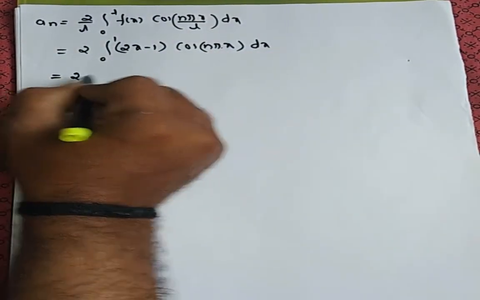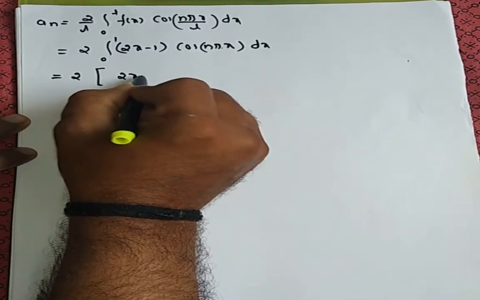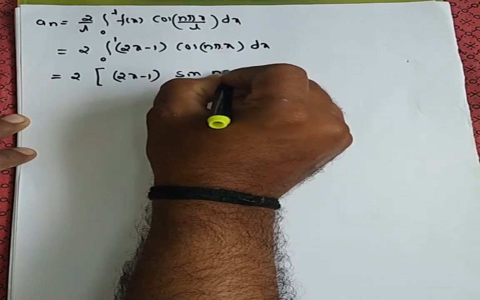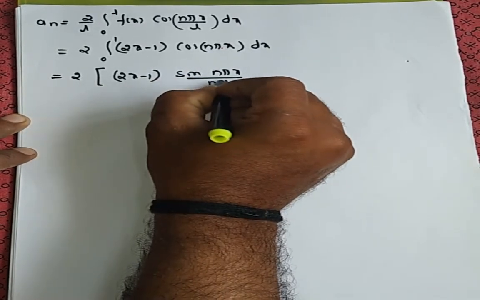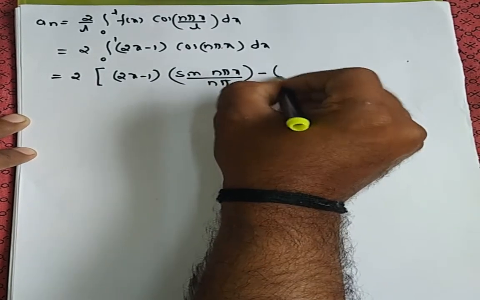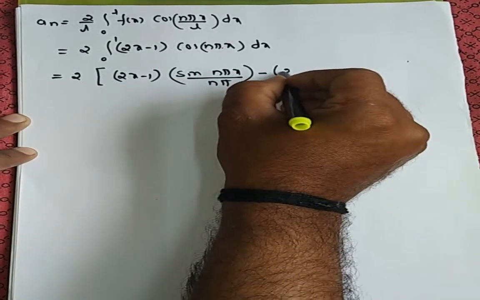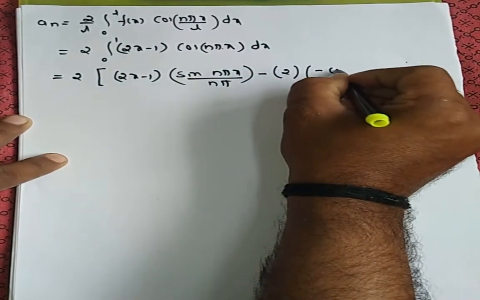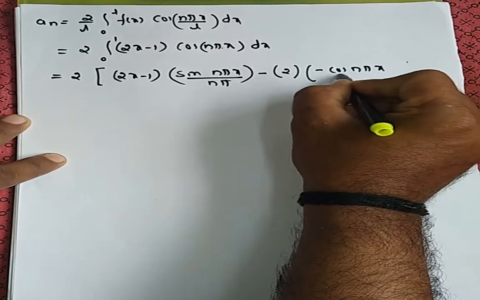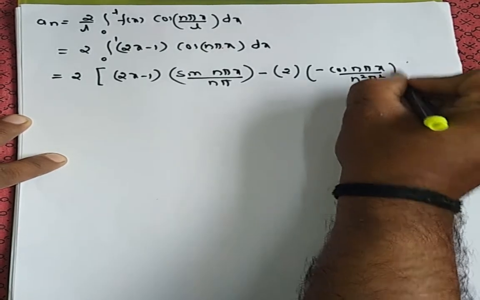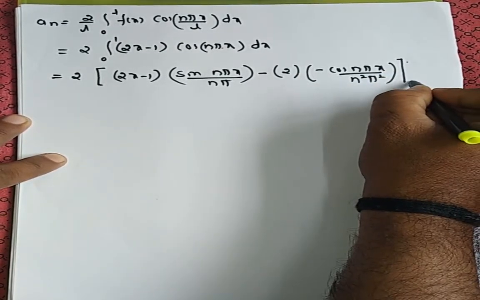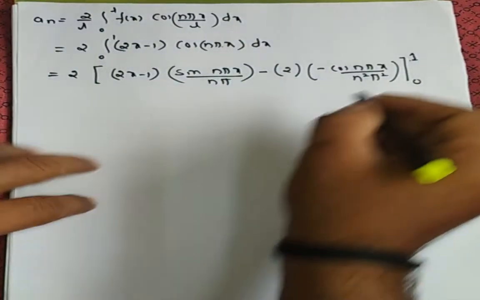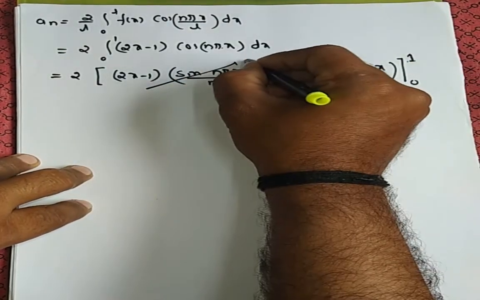Now apply the Bernoulli's rule. First function as it is, 2x minus 1 as it is. Integration of cos is sin n pi x divided by n pi. Okay. Then minus, differentiation of 2x minus 1 is 2. Differentiation of 2 is 0. Leave this one. Again integration of sin is minus cos n pi x divided by n square pi square bracket. Okay. So applying limit 0 to 1. Now as you apply these limits, the sine function becomes 0.